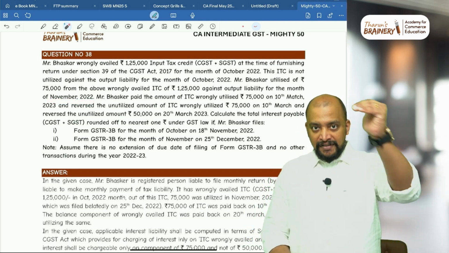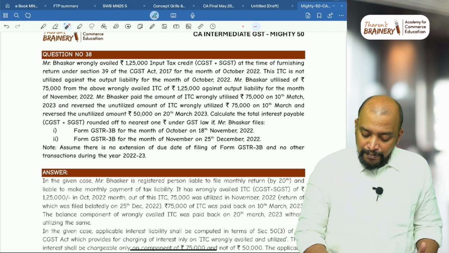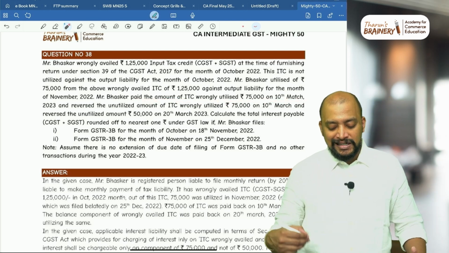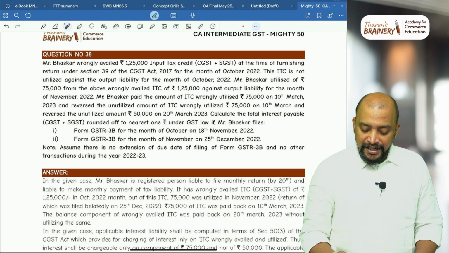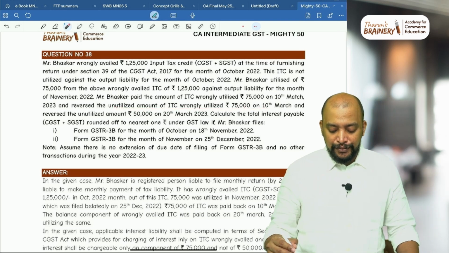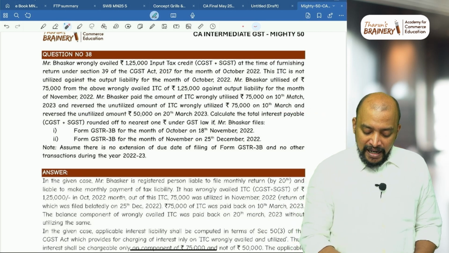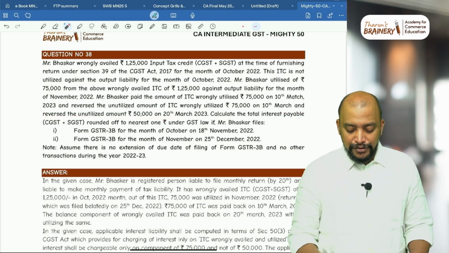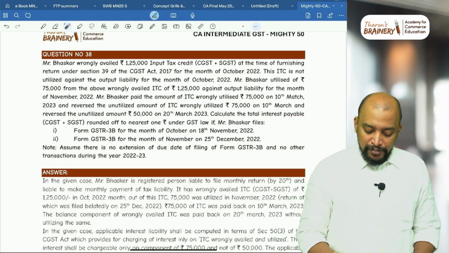Mr. Bhaskar paid the amount of ITC wrongly utilized, 75,000, on 10th March 2023 and reversed the remaining unutilized amount of 50,000 on 20th March. Calculate the total interest payable.